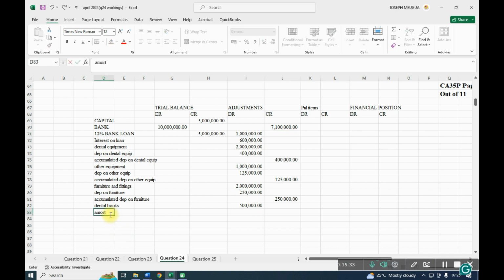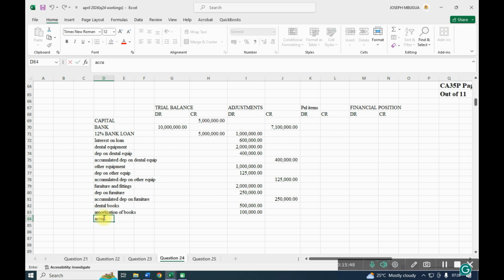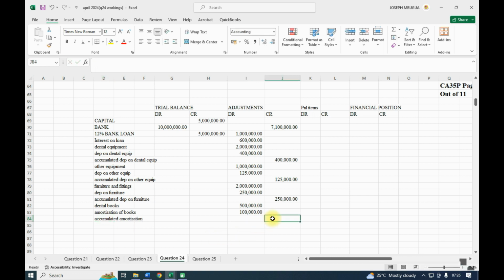Then we have amortization of dental books over 5 years, and we have accumulated amortization of 100,000.